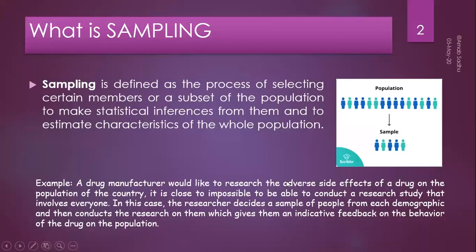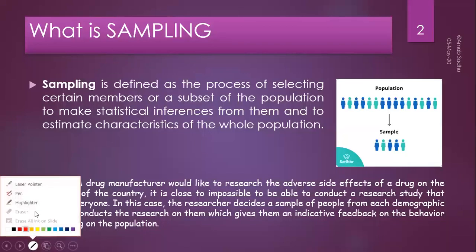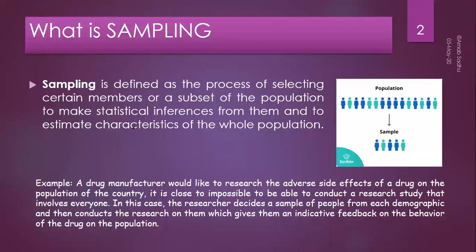So sampling is defined as the process of selecting certain members or a subset of the population to make statistical inferences from them and to estimate the characteristics. That estimate means the estimation that I have already told you. But before going to the estimation, we need sampling.